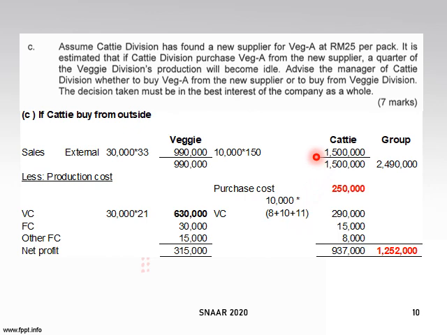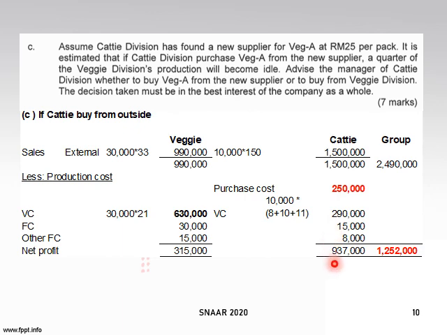For Cathy, it still sells at 150 with a 10,000 purchase from outside. These are the purchase costs, which is RM25 times 10,000. These are the other costs that are relevant for you to process into the best kitty. And these two are the fixed production costs that are irrelevant. It is unchanged regardless of productivity level, so it is still the same figure.